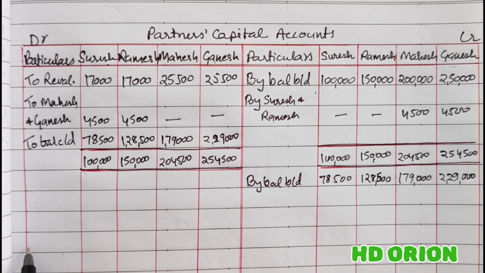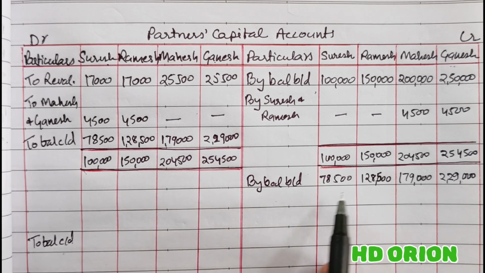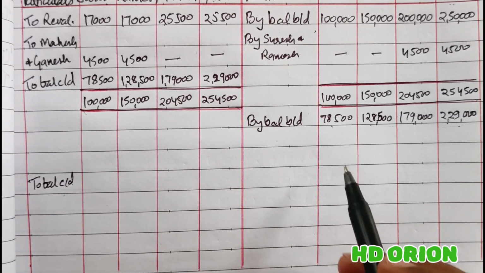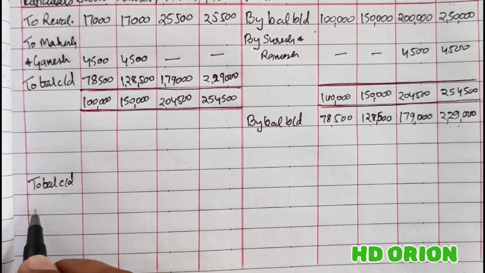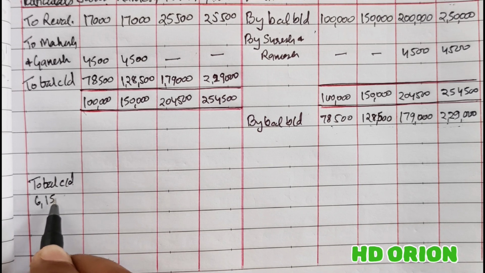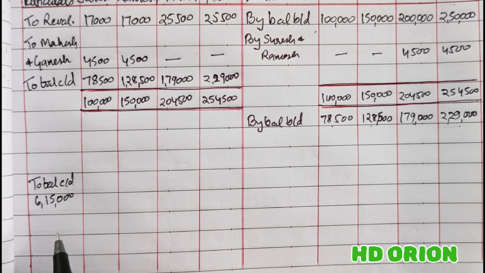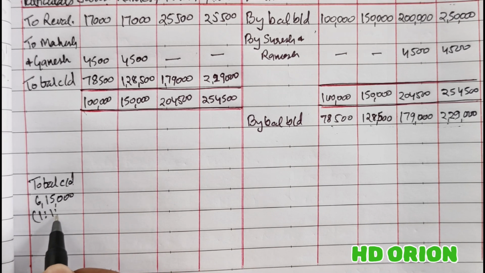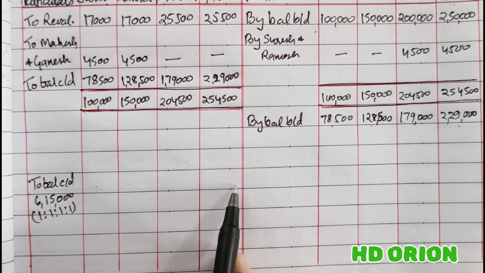So here, to balance close down. When we add this, we get a total of rupees 6,15,000, and now this 6,15,000 is to be broken in the new profit sharing ratio, which is 1:1:1:1.